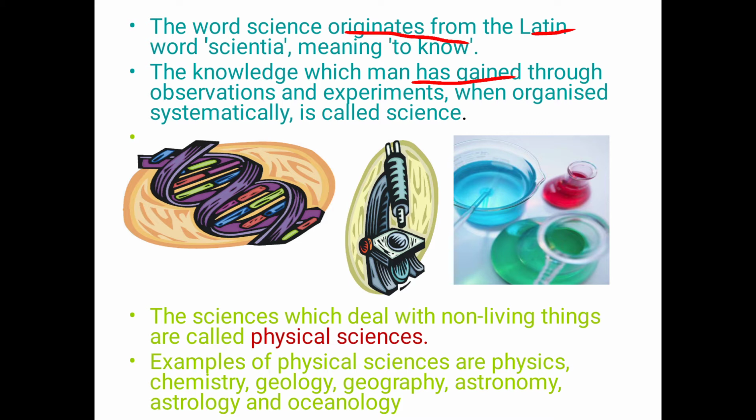Then, what is meant by physical science? The science which deals with non-living things is called physical science. The examples of physical science are physics, chemistry, geology, geography, astronomy, astrology, oceanology, etc. These are the physical sciences.